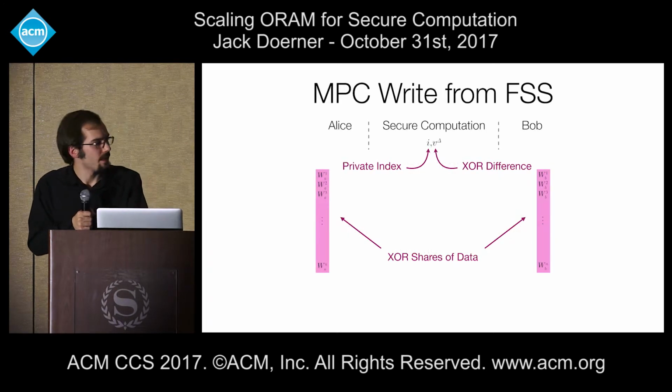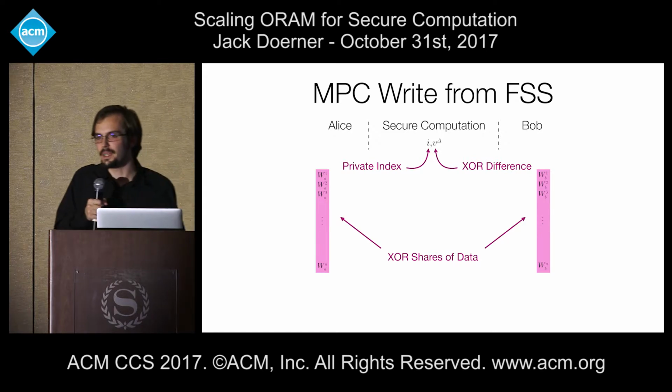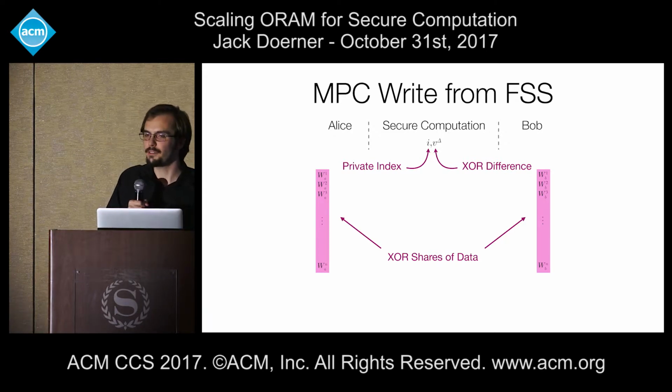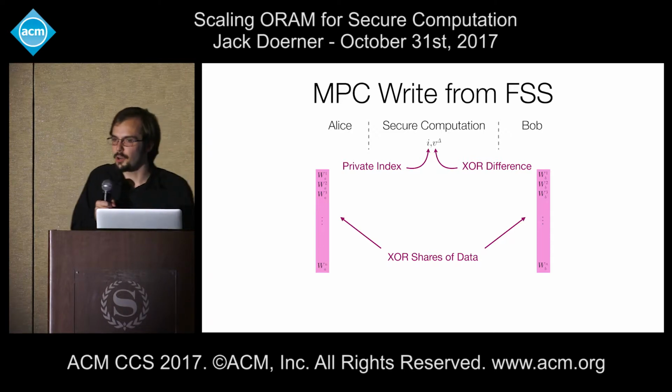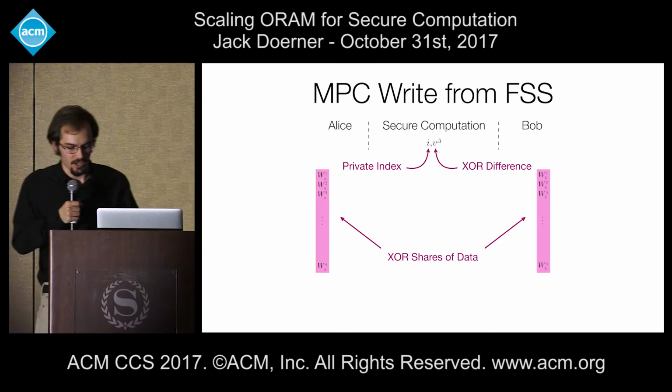So we can learn to write in the following way. Suppose this time Alice and Bob begin with XOR shares of their underlying memory, and the secure computation begins again with some private index I, and this time with a value v delta, which is the difference under XOR between the value currently in the memory at location I and the value that we wish to write into the memory at location I.